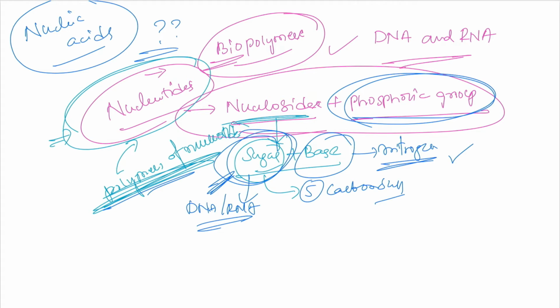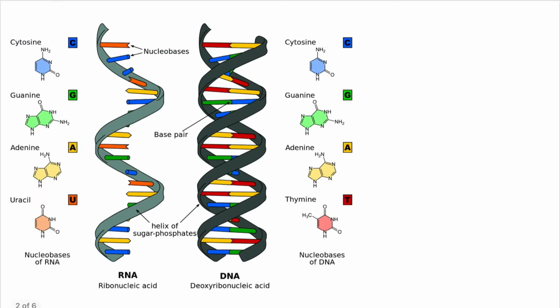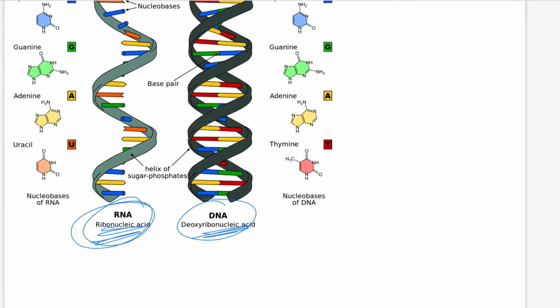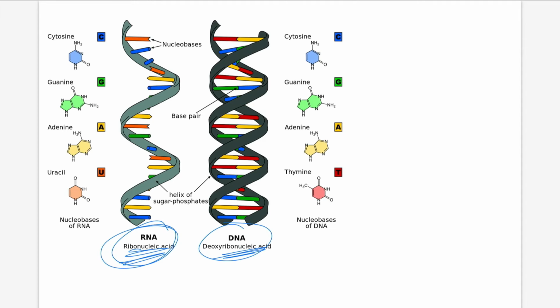Let's quickly go to the structure of DNA and RNA. This is the structure of a DNA and this is the structure of an RNA. Let's discuss RNA first, and next we discuss DNA. RNA consists of 4 bases: cytosine, guanine, adenine and uracil.